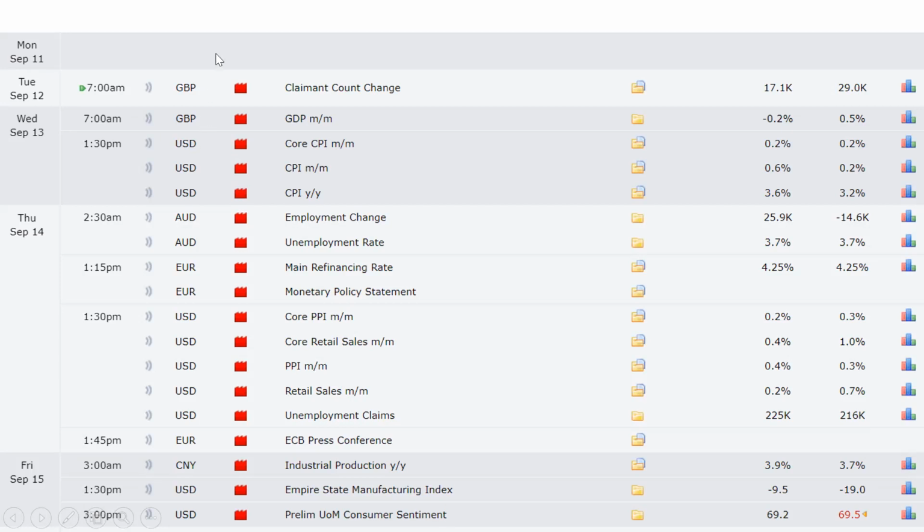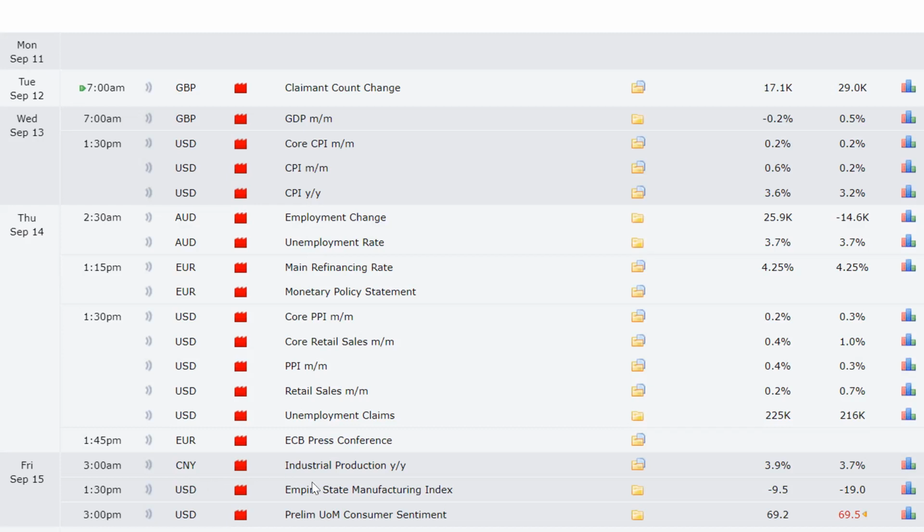So I believe the dollar could trade in a range before Wednesday, but we will be looking at the setups on that. On Thursday, again, we will be having unemployment rates that will affect the Australian dollar, and then we have interest rate decisions on the euro, which will also come up on Thursday. Then we see core PPI data. Also on Thursday, core retail sales, PPI, and retail sales, all to affect the dollar. So these are the highest impact news we have for the week.